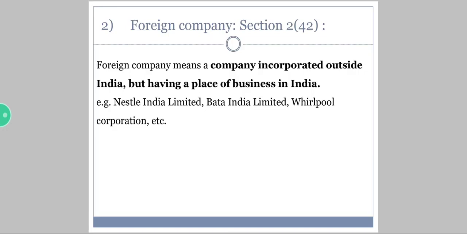Then you have got Bata India Limited. It's again a Swiss domiciled multinational company for footwear, as we all know. And then we have got Whirlpool Corporation. It's a company for home appliances, and the place is US. They're located in Michigan. Foreign company, the base would be foreign, but the working place would be here in India also.